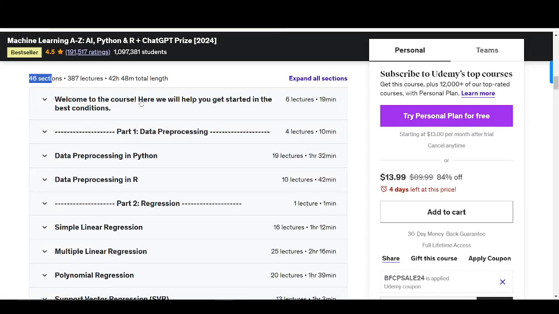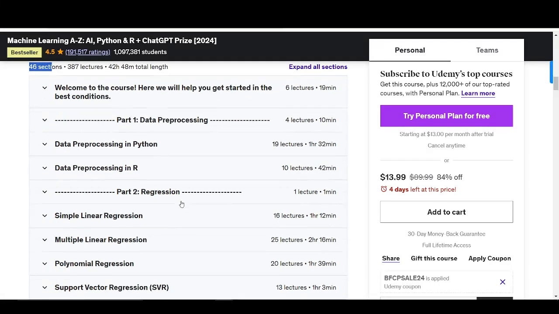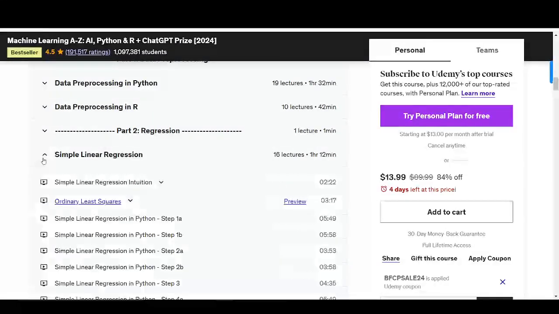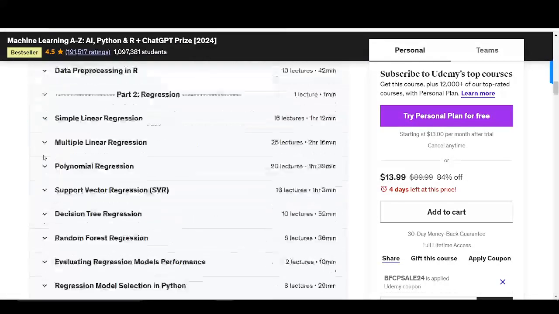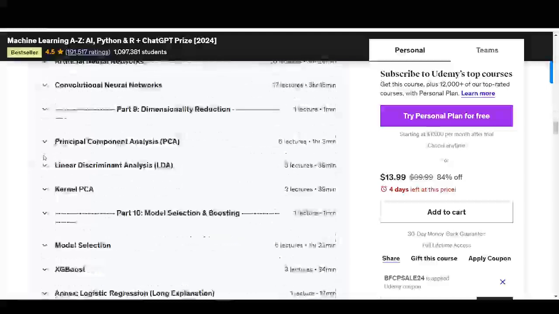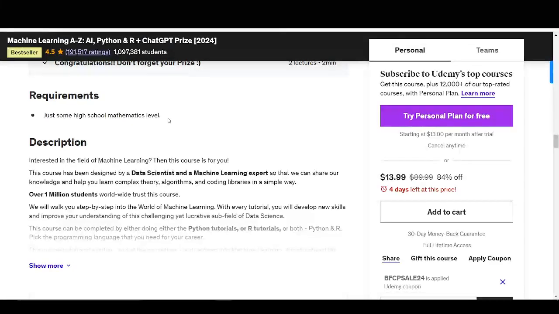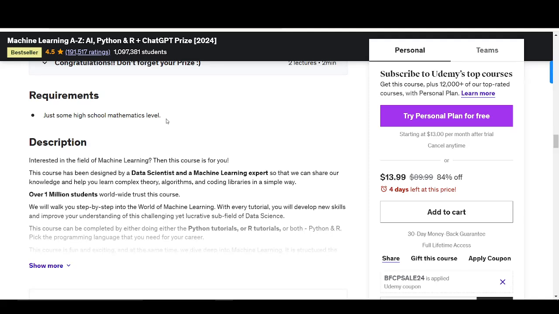So this is just welcome to the course, data processing, regression. If you click on this arrow, you're going to be seeing other topics under each of the sections. Exactly. Okay, so let's just scroll down so you can see. Here's the description. So what are the requirements? Just some high school maths is what is needed. But prior knowledge of programming languages like Python and R will actually give you an edge.